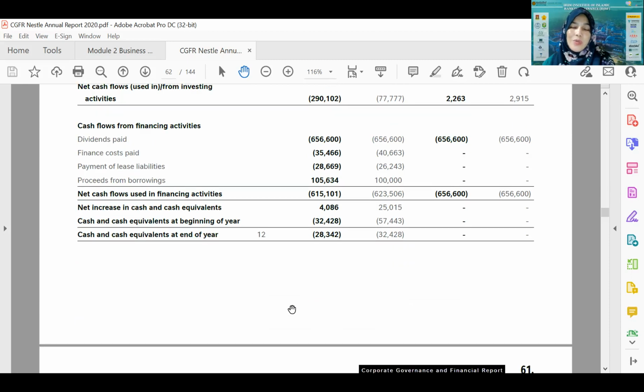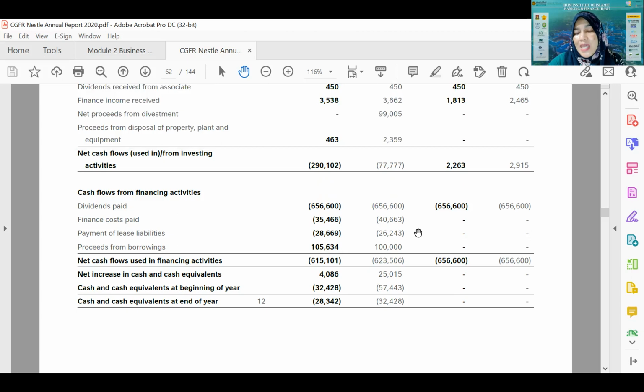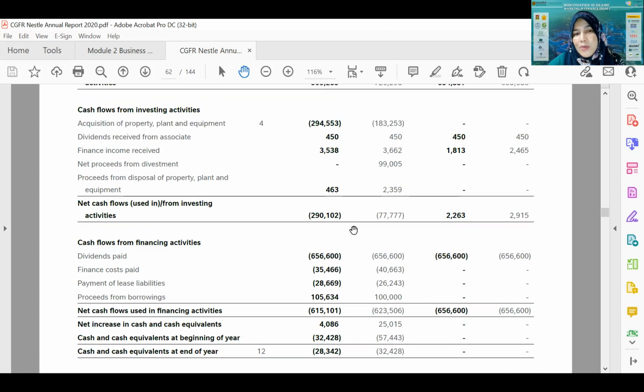Okay, next week we will learn about how to analyze financial statements, and then we will learn about ratios, and from that particular topic we will know how to understand the performance of the company. However, for that particular ratio topic, it won't touch on the cash flow statement.